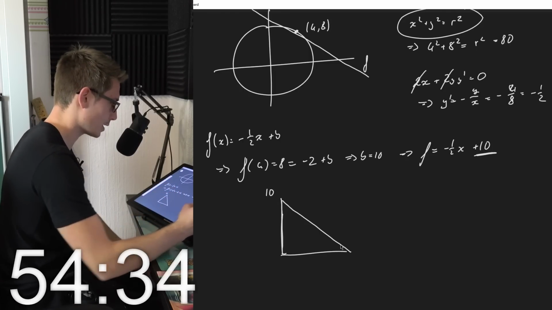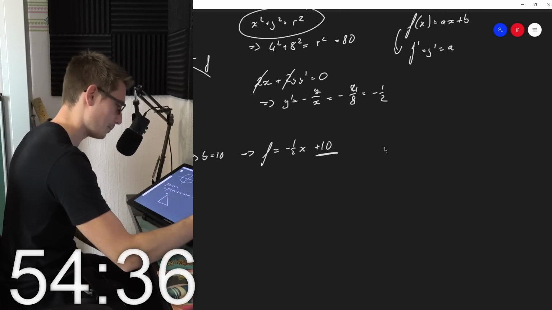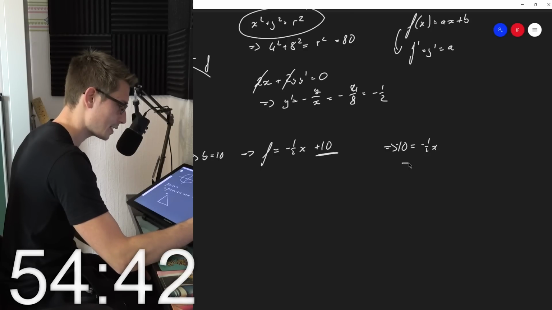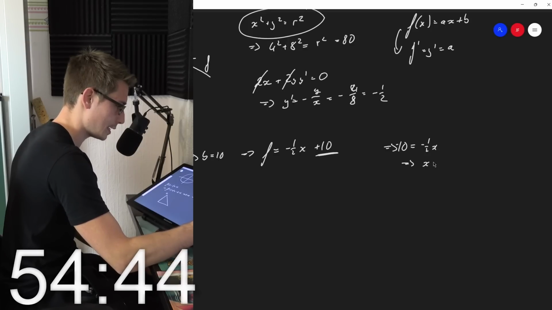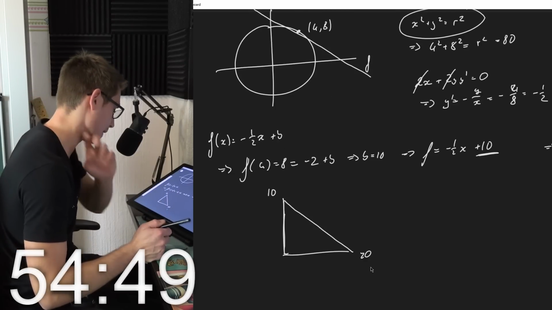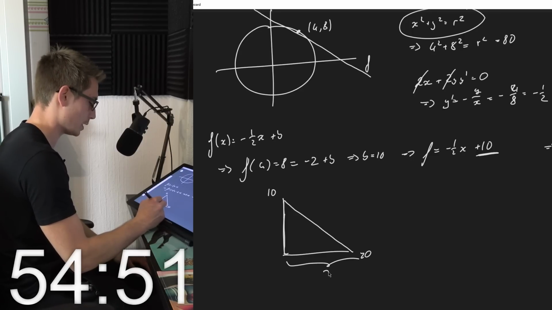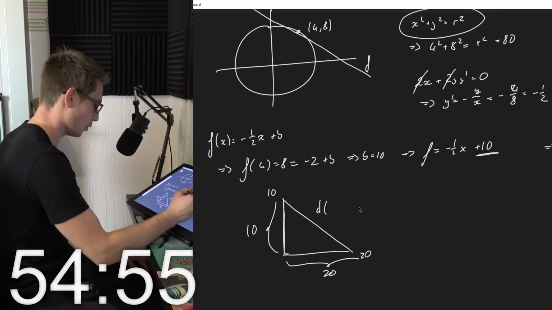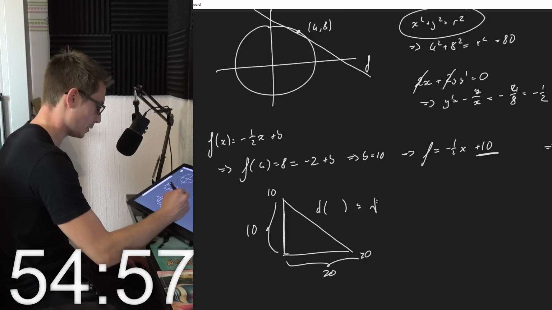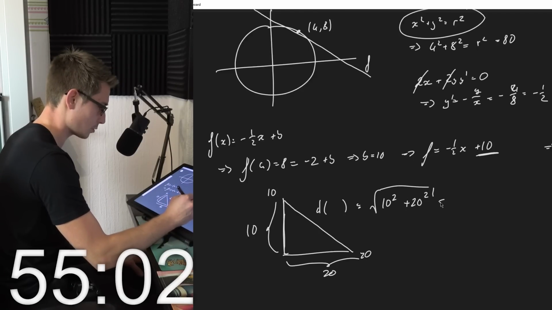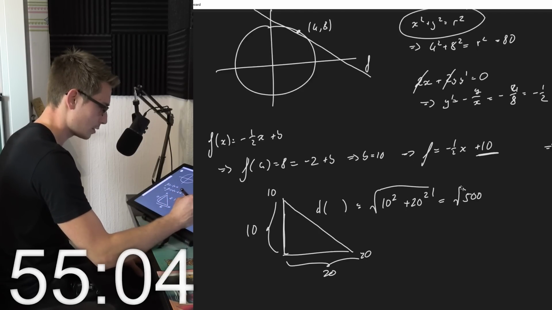Now we need to take a look at where y is 0, so negative 10 is equal to negative 1/2 x, meaning x is equal to 20. So this down here is 20. We've got a length of 20 here and a length of 10 here, so the distance between the two points, by Pythagoras, is 10 squared plus 20 squared, which gives us square root of 500.